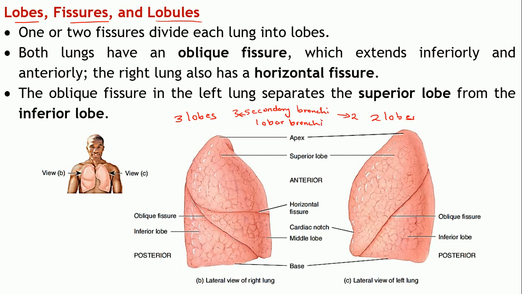That is because each lung is divided into a specific number of lobes by the fissures.